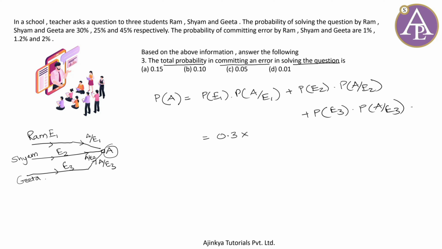This is 0.3 times 0.01 plus 0.25 times 0.012 plus 0.45 times 0.02. Now if I add them up, my final answer comes out to be, I think 0.015. I think so, yeah. Okay, so this is the final answer, and again you can see that things are quite easy.